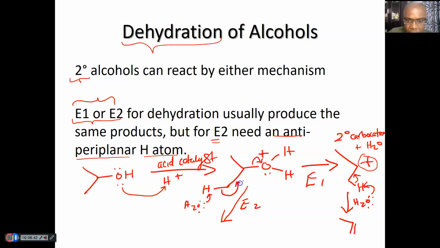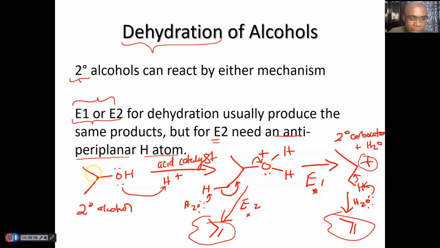You make a double bond, and I would also push this arrow at the same time. I get the same product. So either you're going to go E2 or E1 to make the same product for a secondary alcohol. If you don't remember, the secondary alcohol has two R groups bonded to the carbon bearing the leaving group.